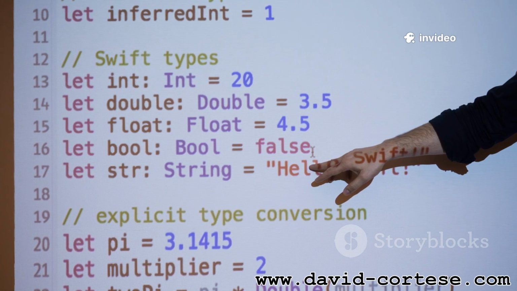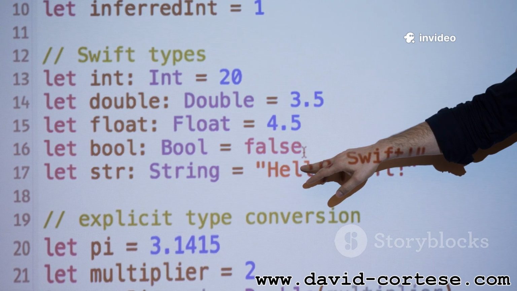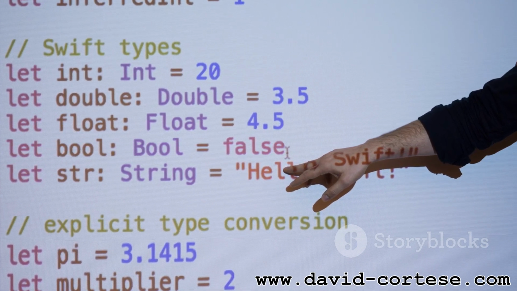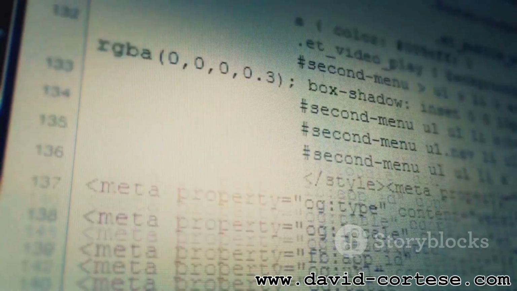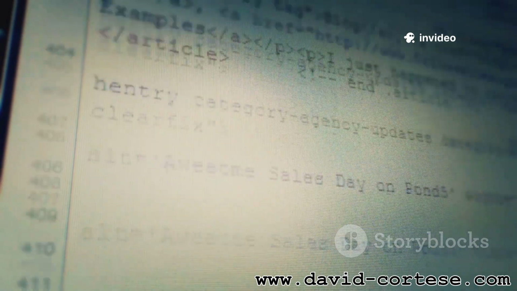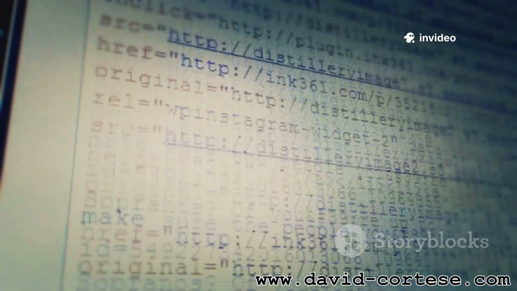And perhaps most importantly, Swift is easy to learn, even for those with no prior programming experience. Its clear syntax and intuitive structure make it an ideal language for beginners. The learning curve is gentle, allowing you to quickly grasp the fundamentals and start building your own apps.